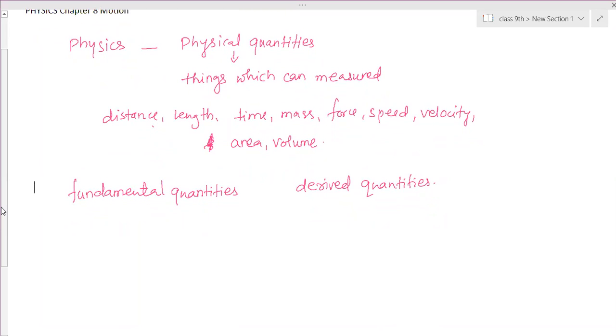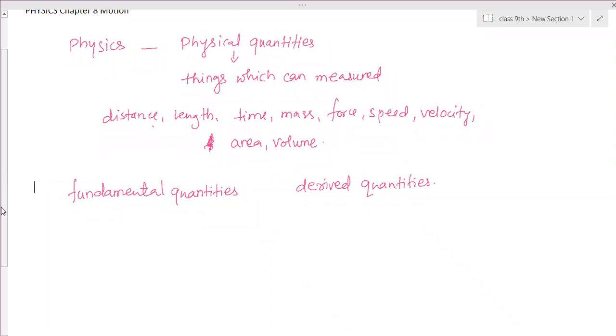So distance we can measure. The distance between two cities we can write as 100 kilometers, 200 kilometers. So that means distance is a measurable quantity, if we are able to measure the distance between two things. Length of the mobile you can measure, length of the table you can measure, so therefore it is a physical quantity. Time, how much time you are taking in class, that is measurable.